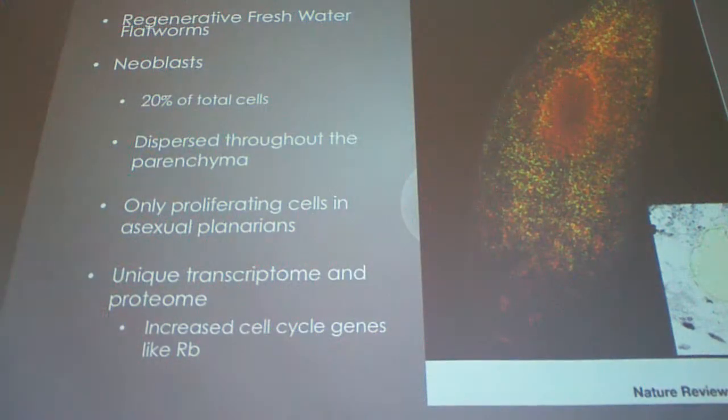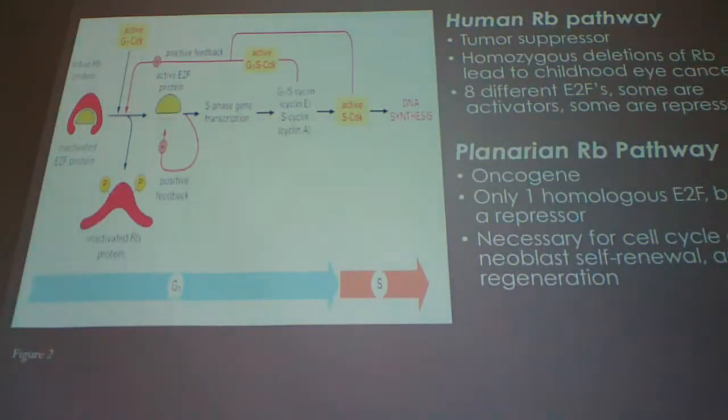So you guys already know about planarians, so I'll be brief, but they're regenerative freshwater flatworms. Their regeneration is due entirely to their neoblast population, and so that's 20% of their total cells are neoblasts. They're dispersed throughout the parenchyma. They're the only proliferating cells in asexual planarians, and they have a unique transcriptome and proteome. So they have increased expression of cell cycle genes and stem cell markers, and that's what makes them different.